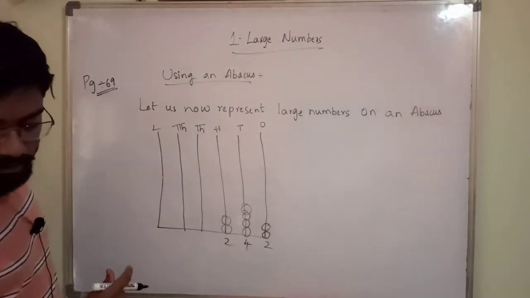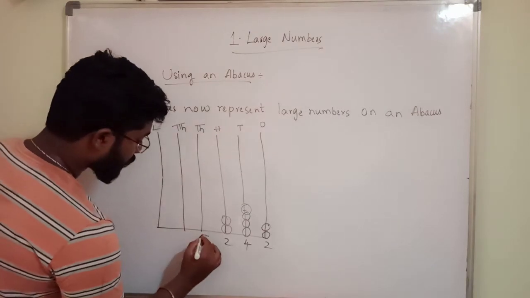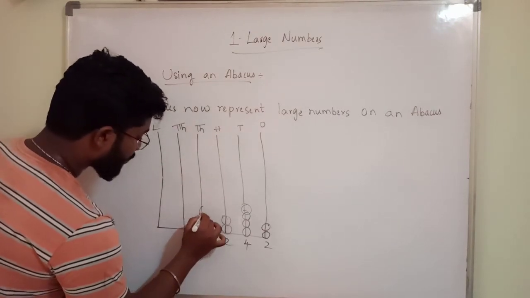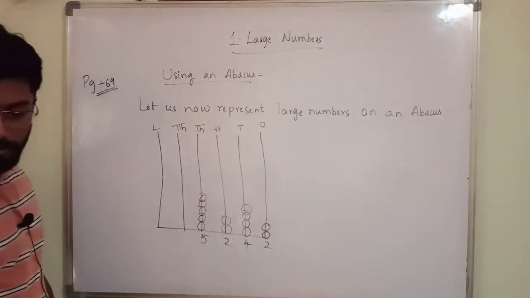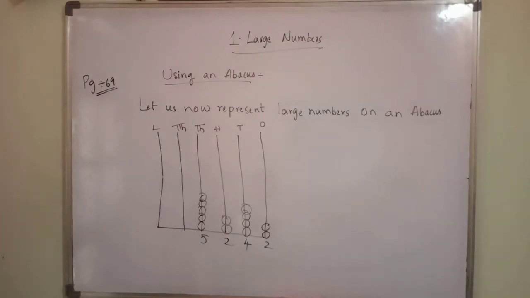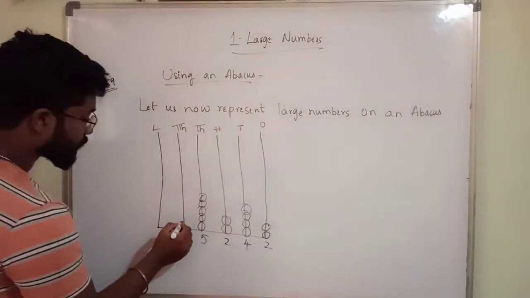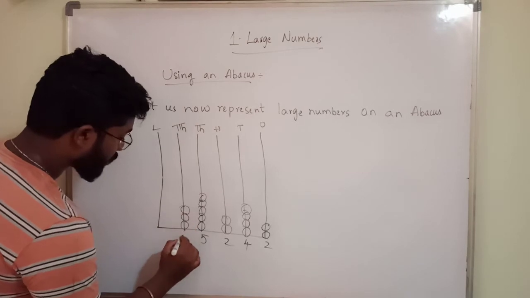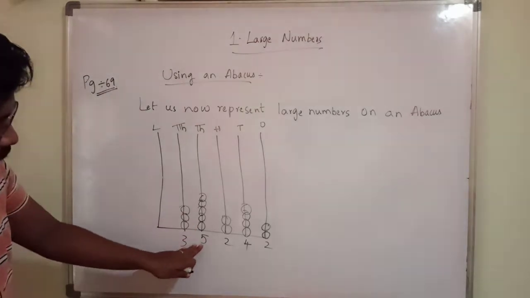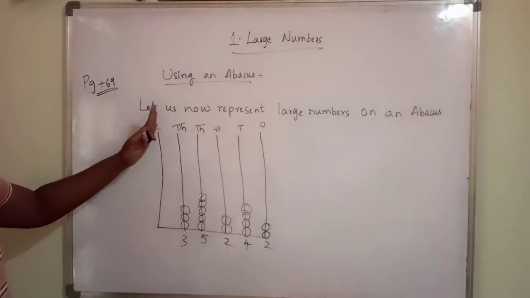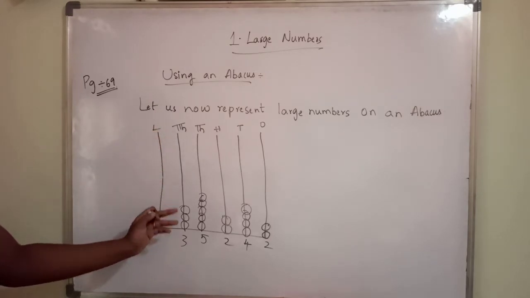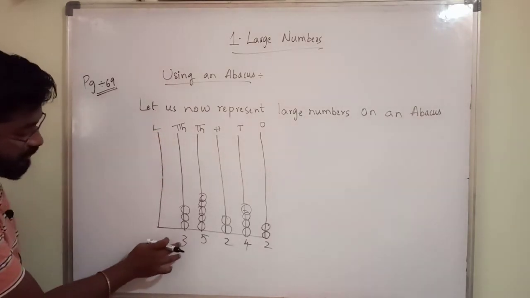In the thousands rod, 5 beads. 1, 2, 3, 4, 5. In the 10,000s rod, 3 beads. 1, 2, 3. These bottom numbers will show how many beads are there in that particular rod. Here 3 beads means 3.